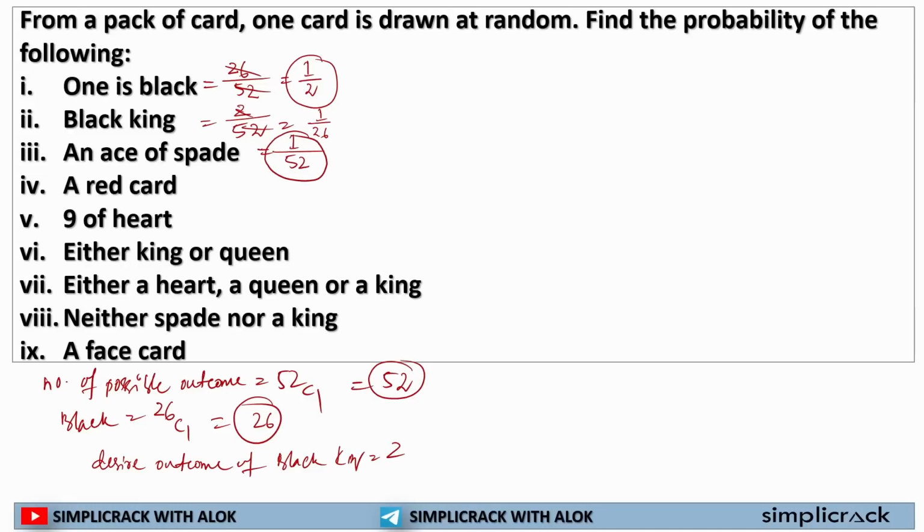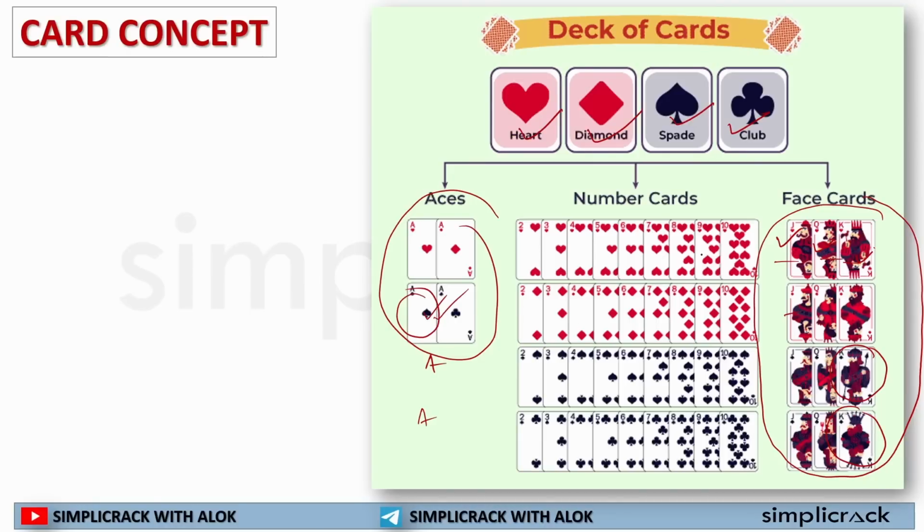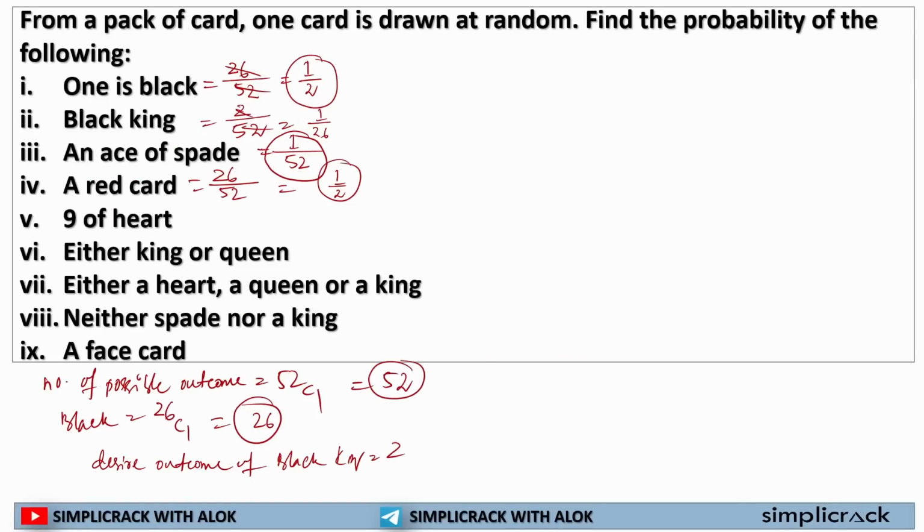Now, I have to select a red card. See, this is similar to black. How many red cards are there? 26. How many total cards are there? 52. So the probability will be 1 by 2. Now, it is saying I have to select 9 of heart. How many 9 of heart are there? Here, this is heart. Only 1 nine of heart is there. So out of 52 cards, I have only one 9 of heart. So the probability will be 1 by 52.